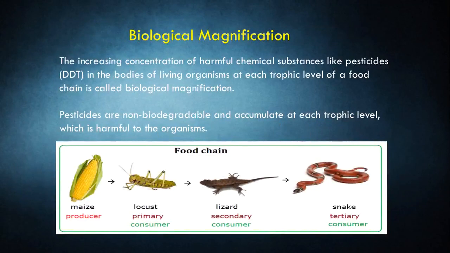Yes, another important point is biological magnification. So what is biological magnification? These days pollution is seen everywhere. Since plants are the producers, we have seen a lot of soil pollution. So the increased concentration of harmful chemical substances like pesticides, DDT. What is DDT? DDT is dichloro diphenyl trichloroethane.